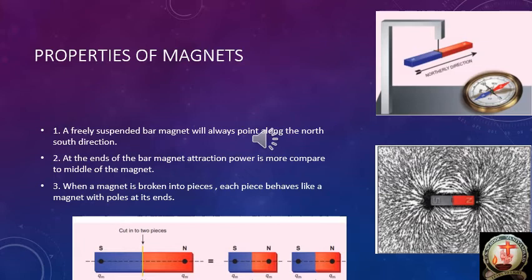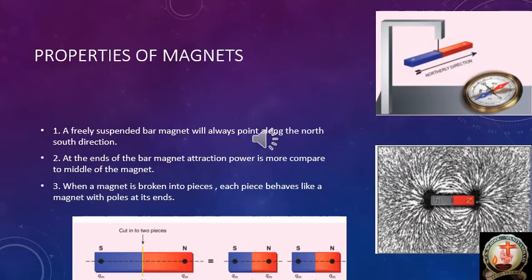Please observe that the iron material is attracted much more at the ends of the magnet compared to the middle. For what reason? Because the ends of the magnet have more attractive power compared to the center.